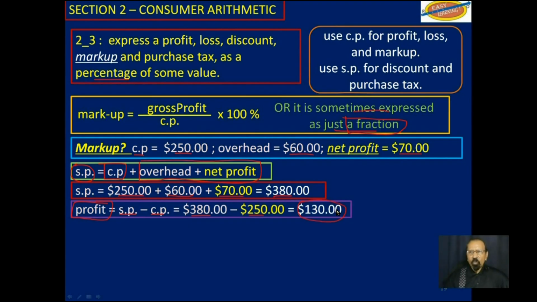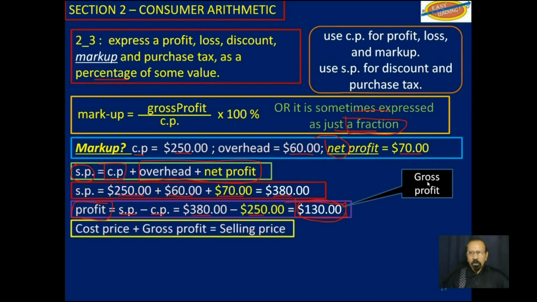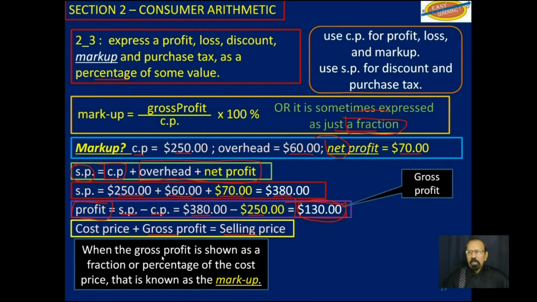$130. That $130 actually included overhead and some net profit. So this here is called the gross profit. So the cost price plus the gross profit is equal to the selling price. Now, when the gross profit is shown as a fraction or as a percentage of the cost price, it is known as markup. And it may be expressed as a percentage or a fraction.